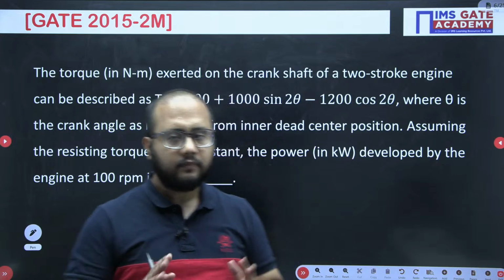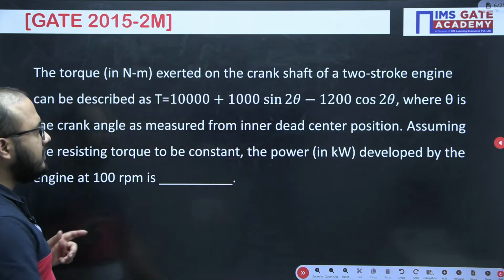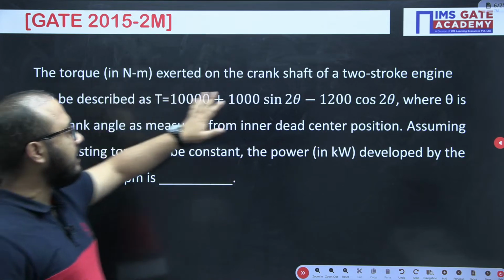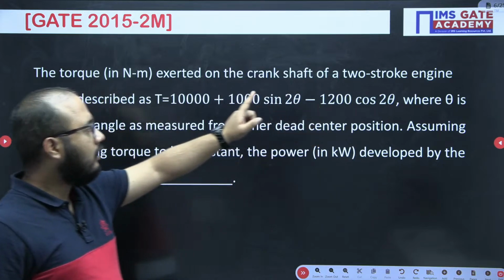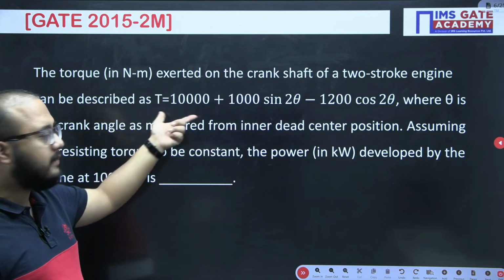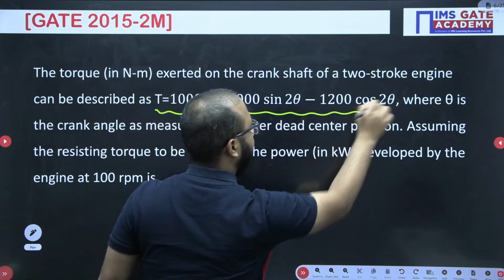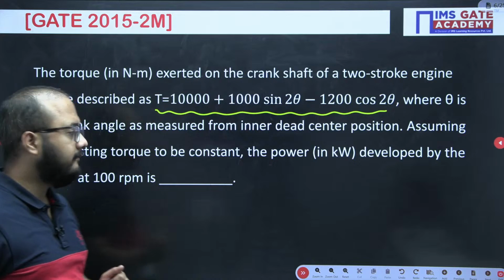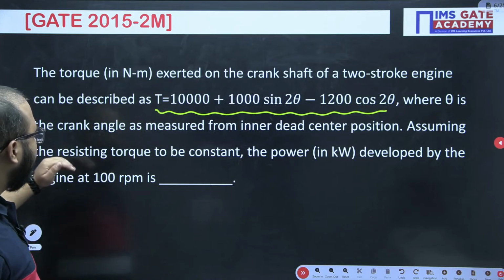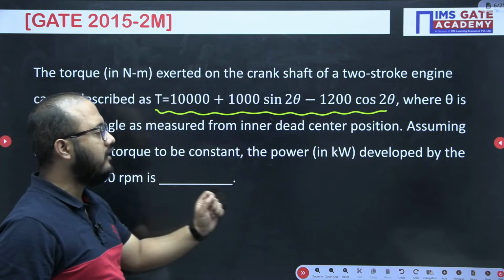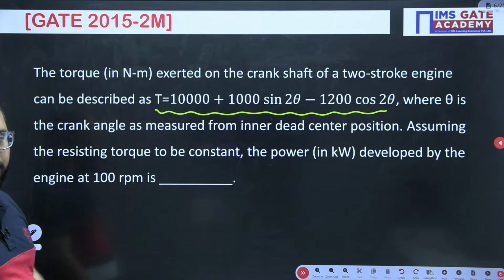Okay. Now, if you go through this problem here, they have mentioned a torque exerted on the crankshaft of a two-stroke engine described as like this. So they have given this torque expression where theta is the crank angle. Now, assuming the resisting torque to be constant, the power developed by the engine at 100 rpm.